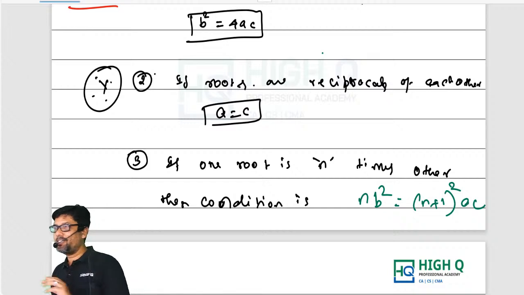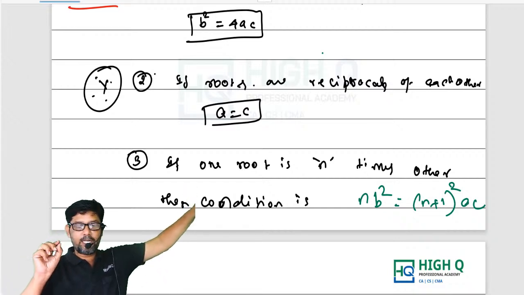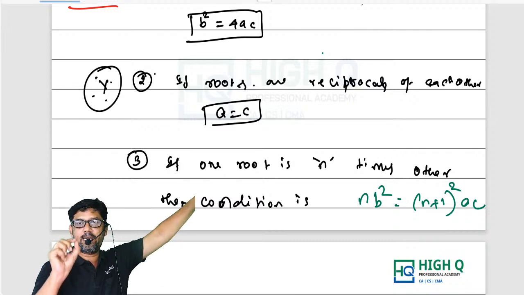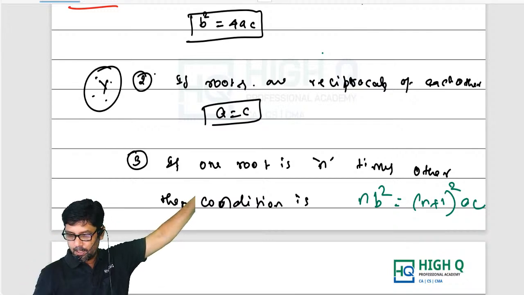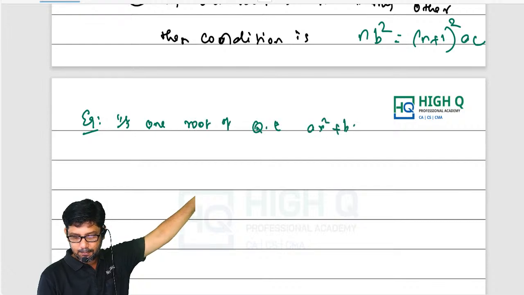Sir, how can the questions be asked? One example I'll give you. If one root of the quadratic equation ax square plus bx plus c equal to 0 is 4 times the other.